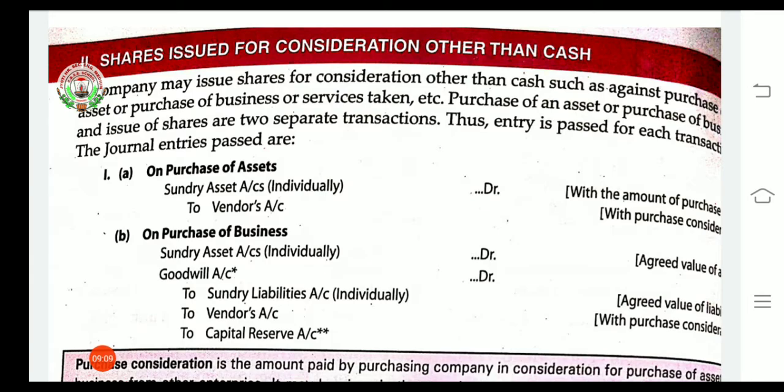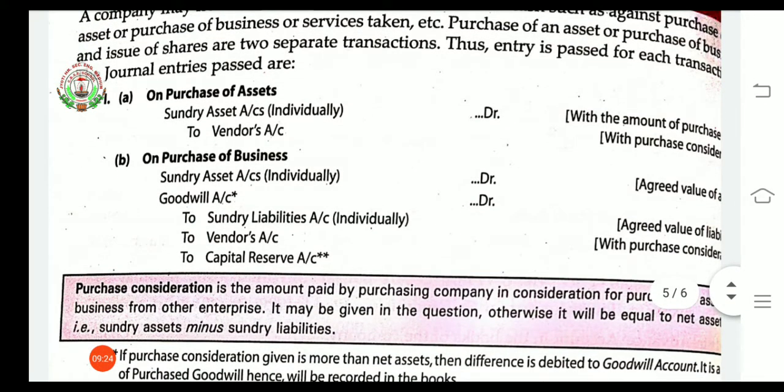All assets will be individually debited here, and to vendors; if the name of the vendor is given, that will be written. Second, if it is a case of purchase of business, then sundry assets account debit, goodwill account debit, to sundry liabilities account, to vendors account, to capital reserve.